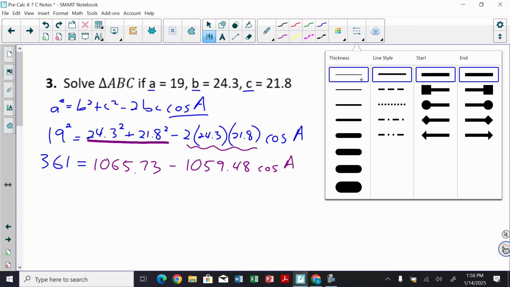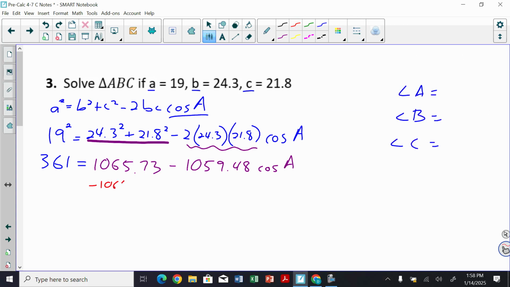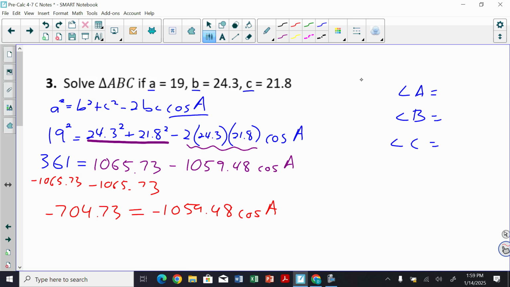So first, I'm going to subtract here from both sides. So I end up with a negative 704.73 equals negative that whole thing.